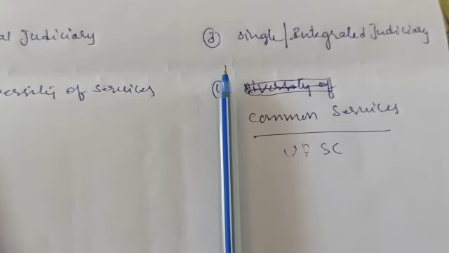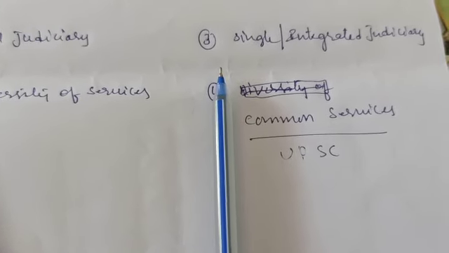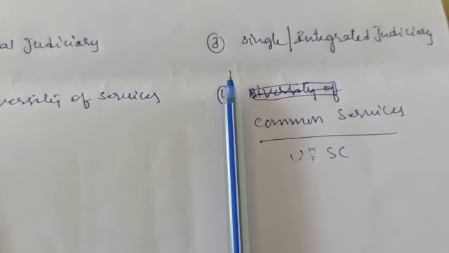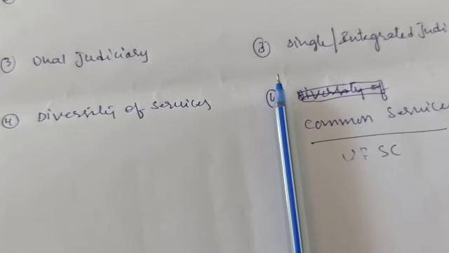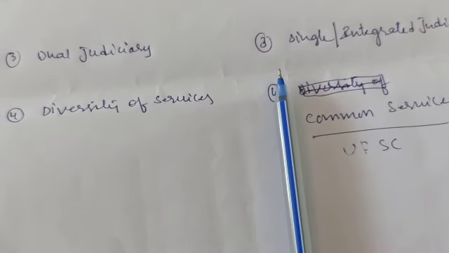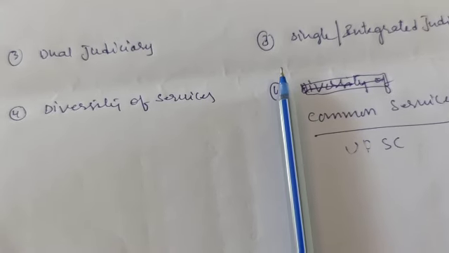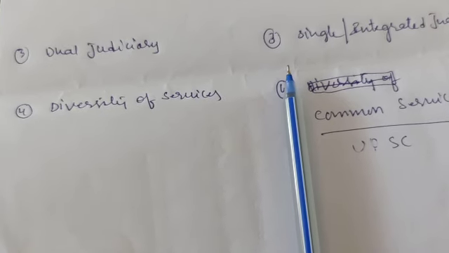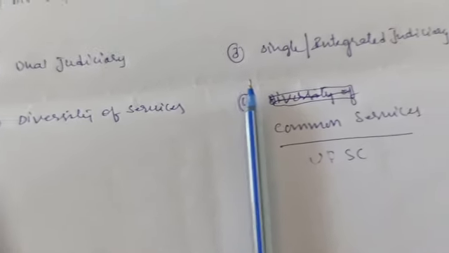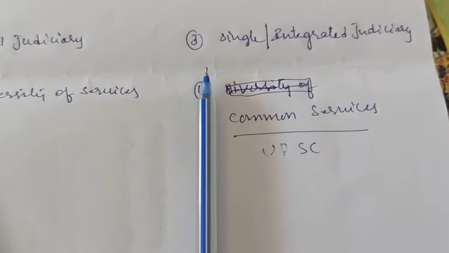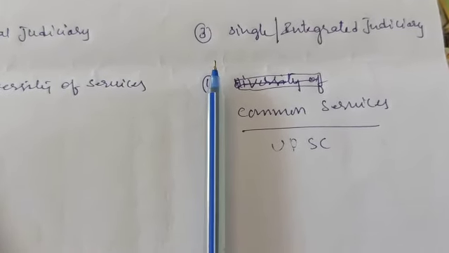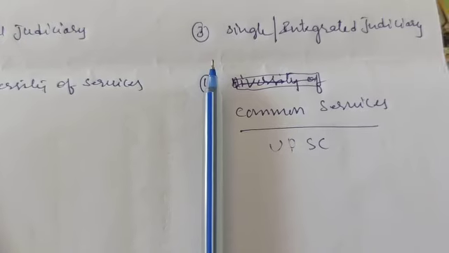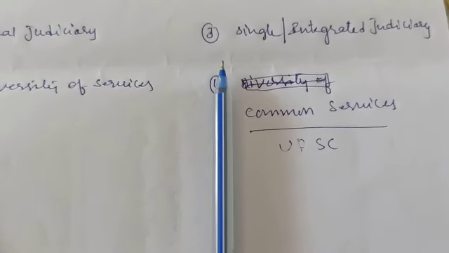Common services are made to bring unity among the nation and the states, to bring a similar, common administration. But that won't be in the USA. There, state administration is different and central government administration is different. Central government officials are different and state government officials are different. State government officials cannot work under the central government. Whereas in India, the central government can appoint certain officials like IAS, IPS and so on, and those officials work under the state government. So here there is a kind of combination, coordination, cooperation.